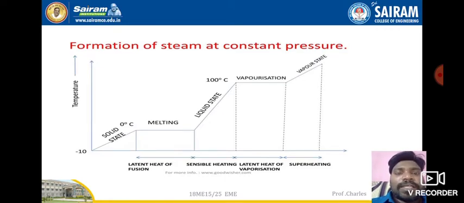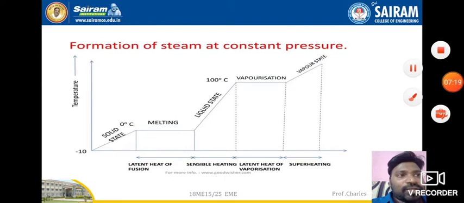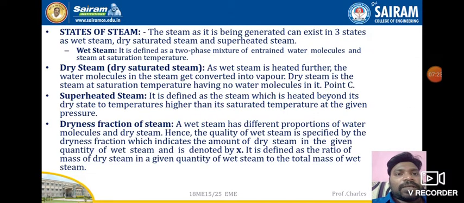So up to what region does the superheated steam go? There is no limit. If you supply heat further, the temperature keeps on building up, and there will be a larger amount of energy available in the superheated region. So that is the difference between wet steam, dry steam, and superheated steam. This is all about the three different states of steam.